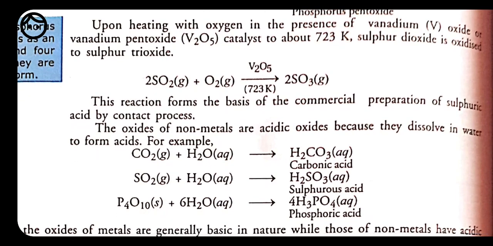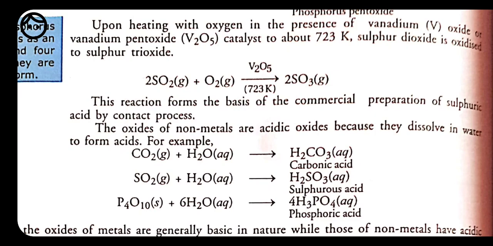Like the nature of metallic oxide, we have checked by dissolving the metallic oxide into water. On dissolving metallic oxide into water, they release hydroxide ion. So, because of the presence of hydroxide ion, the basic character of this metallic oxide is proved. But here we have non-metallic oxide. So, to check the nature of the non-metallic oxide, we have to dissolve these non-metallic oxides into water. So, what will be the product? The product is going to decide the nature of the oxide.